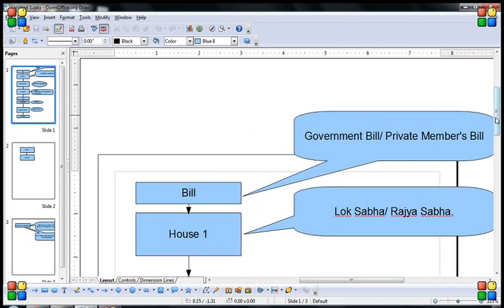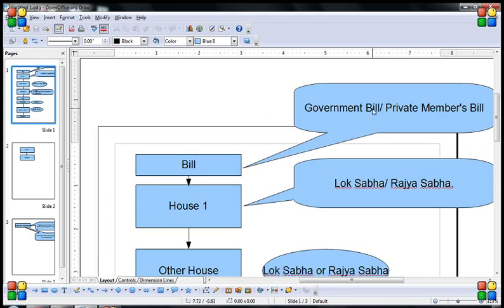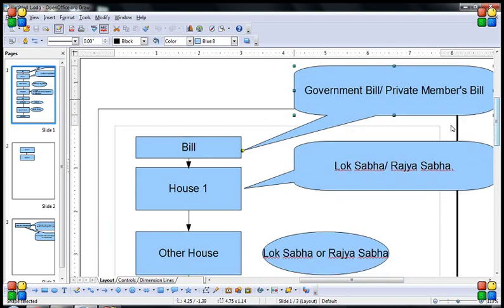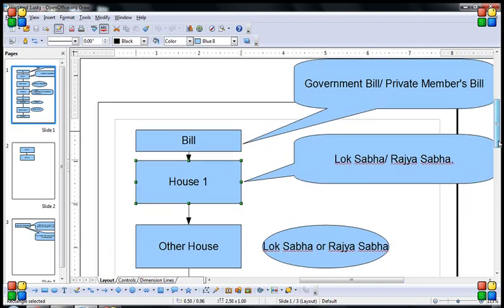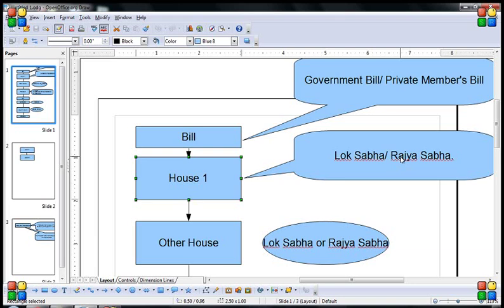One thing is that a bill can be introduced by a cabinet member or any other MP who is outside the cabinet. If any minister introduces a bill, then it's called a government bill. And if any other person in the parliament other than a minister introduces it, it's called a private members bill. Okay. Next, a bill could be introduced in any house, could be Lok Sabha or Rajya Sabha. But there are some exceptions, like in case of money bills and financial bills, those can be originated only in Lok Sabha. That we'll discuss in later videos.